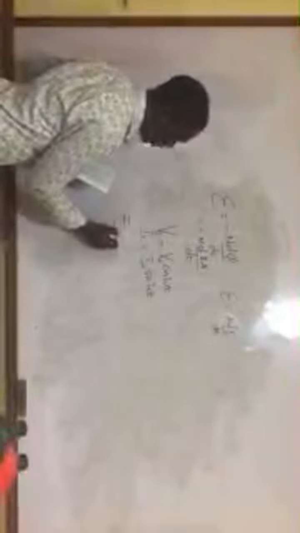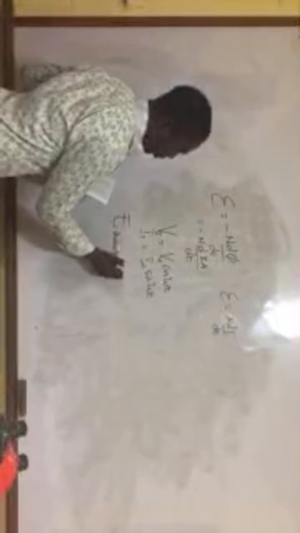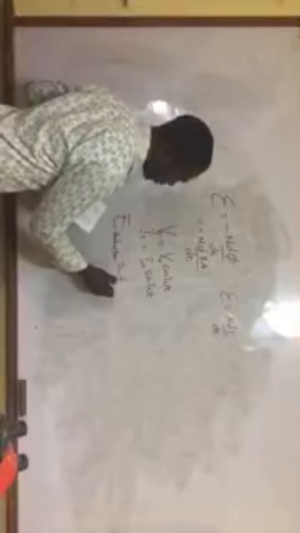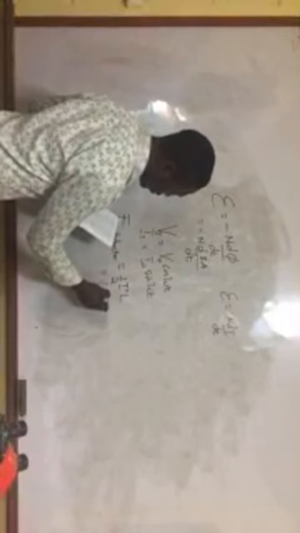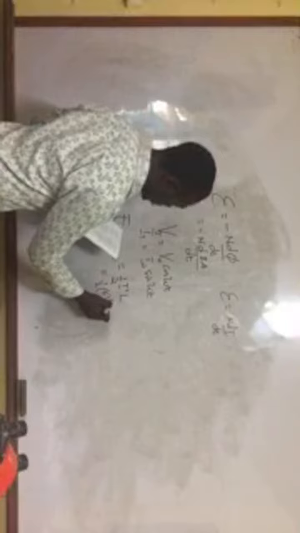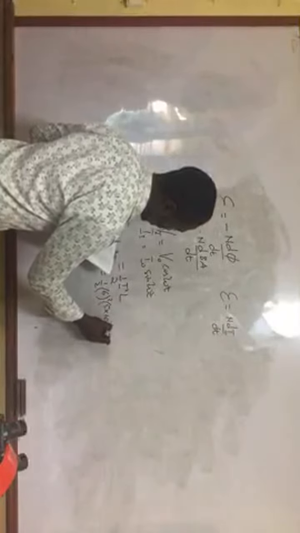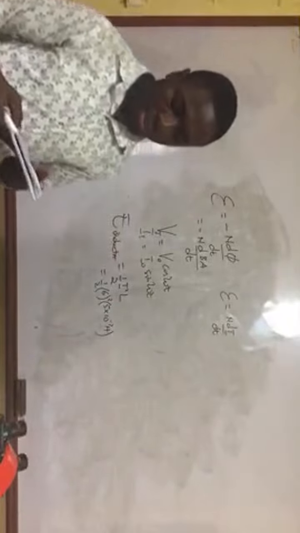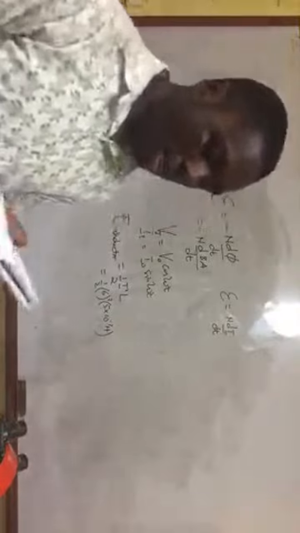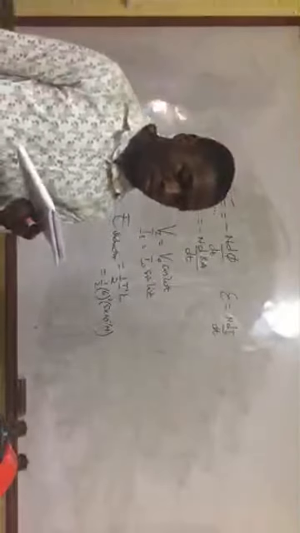Then question 93 says: the energy stored in a 5 millihenry inductor when a current of 6 amperes passes through it is? The energy stored in an inductor is given by half I squared L: half times 6 amperes squared times the inductance, which is 5 times 10 to the negative 3 Henry. You can compute that and you have your answer. That's the formula.